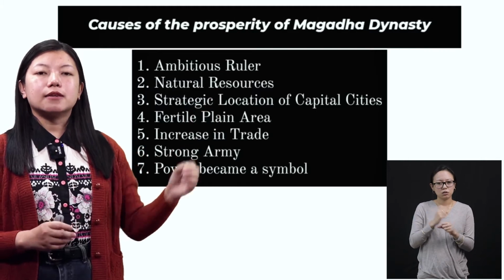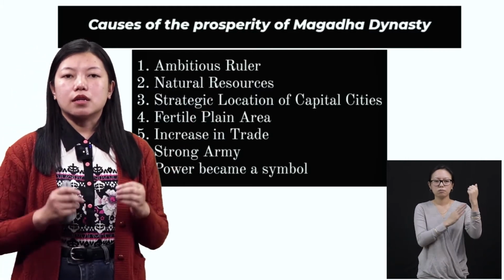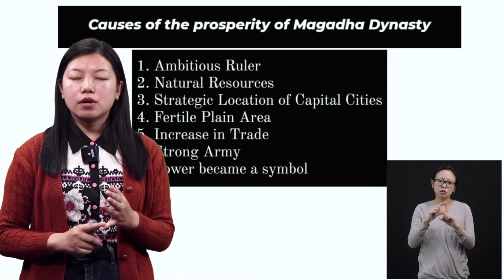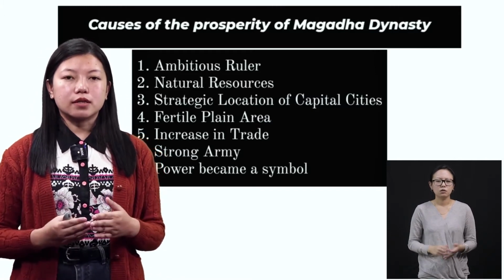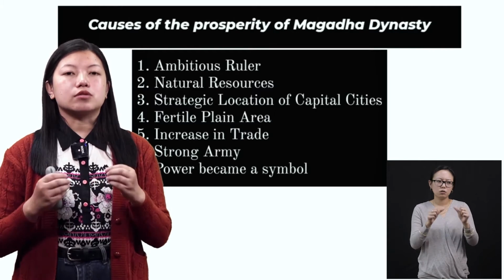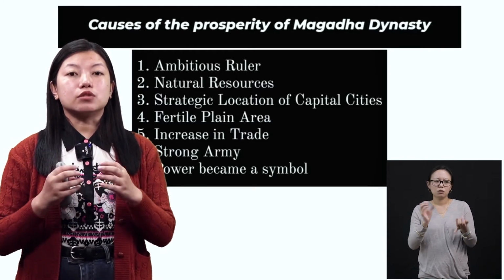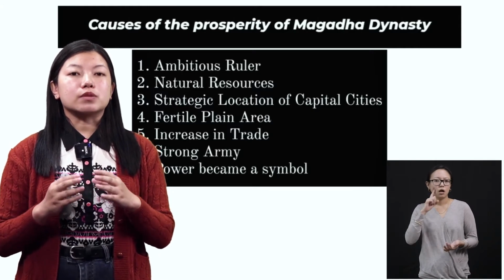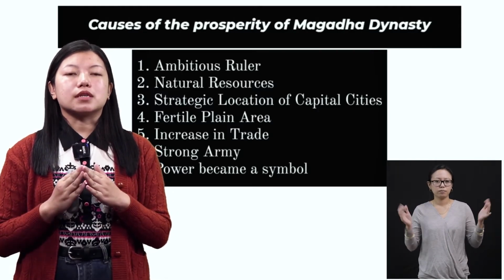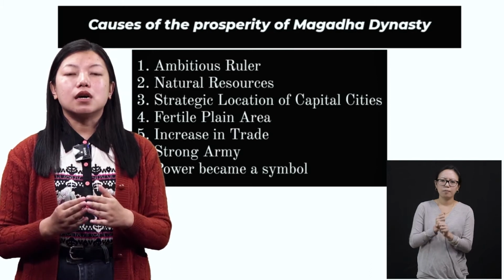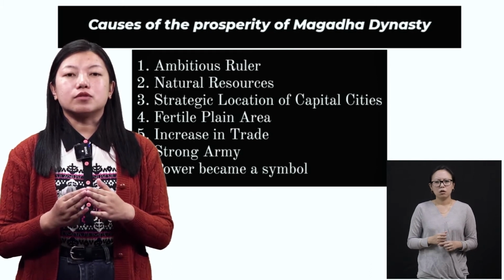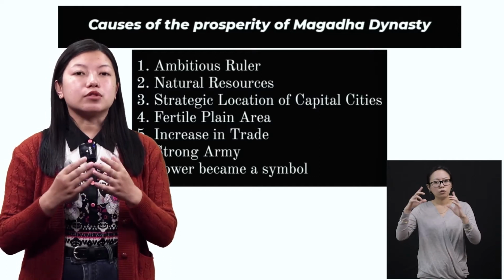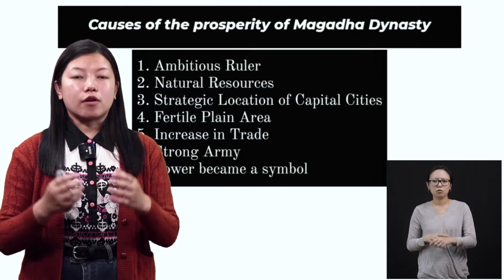Then the second thing, natural resources. Now talking about the natural resources, one is the iron ore. Iron is a natural resource, right? We get it from the underground. So these irons were used to make tools. When they made iron tools, they were sharper and gave them better results. Even for hunting or even for war, when they used these iron tools, it was more powerful, I would say,